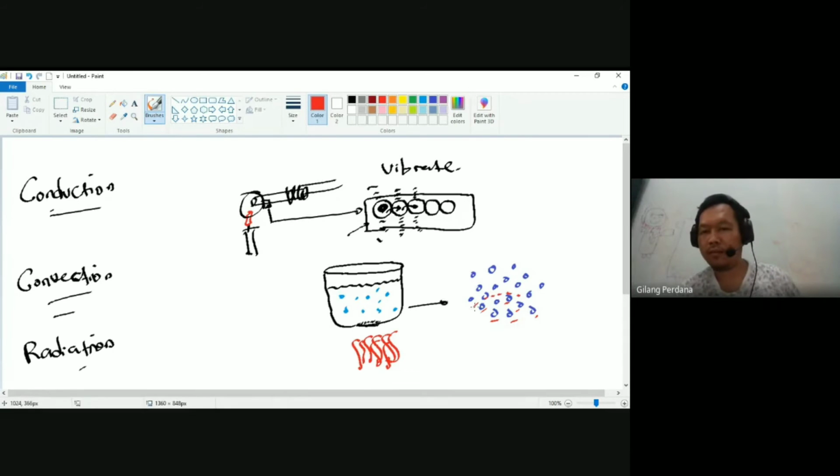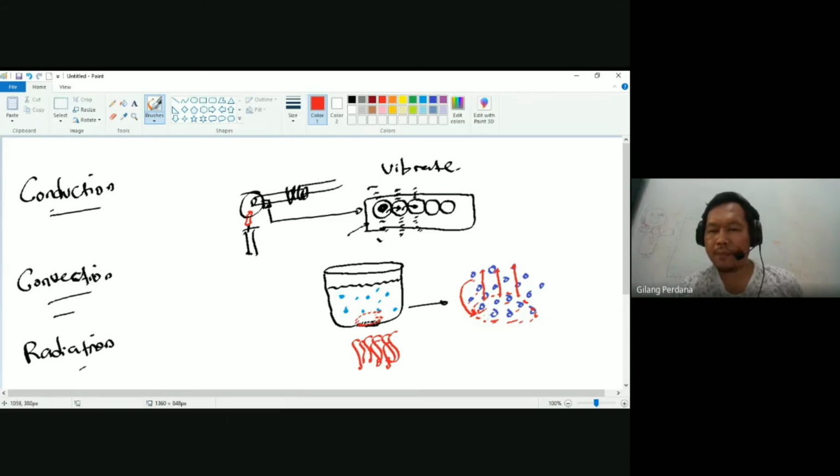For the particles at the bottom of the boiling pan, if they heat up, they will have less density than the other water particles. So you know what happens next? The less dense particles will move up, they will rise. And the other particles that have a higher density than the heated ones will move down.